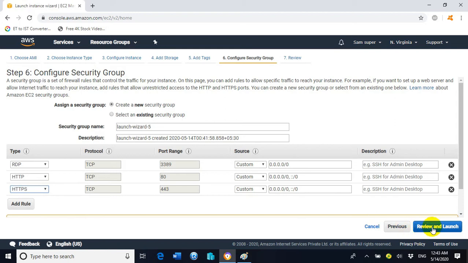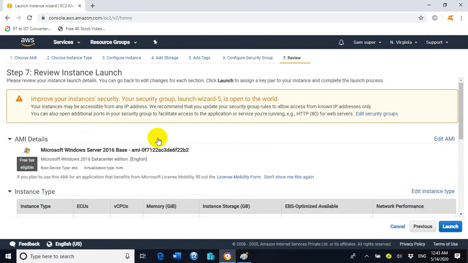So click on review and launch. But before clicking on review and launch, we need to click on custom under the source and select anywhere for all the 3 protocols. Now click on review and launch.